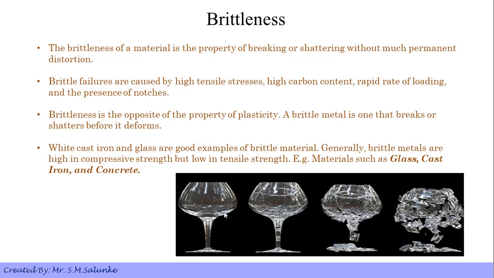This transformation shows the brittleness of the glass, that is, instead of deforming, it fully breaks, shattering into different small pieces.